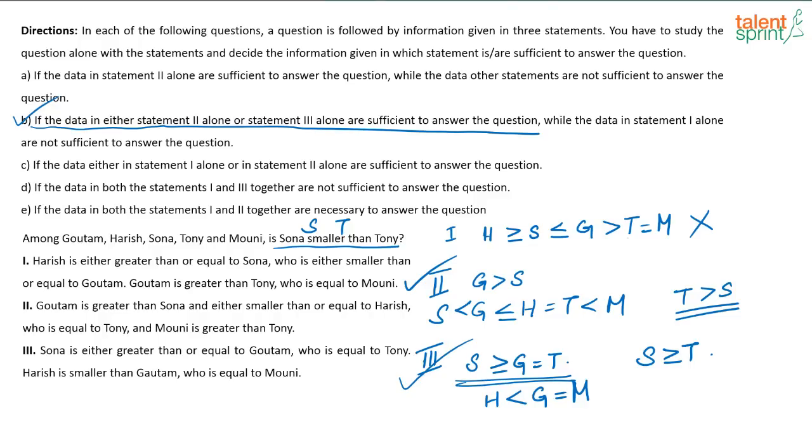Nageshwar, is it clear? It's option B, right? Yes, Sugeta has said the answer is option B. Kala says B. Is it clear, guys? Some of you have given me the answer as A. Only 2 is enough. It is option B. Either 2 or 3. It's a yes or no type question.